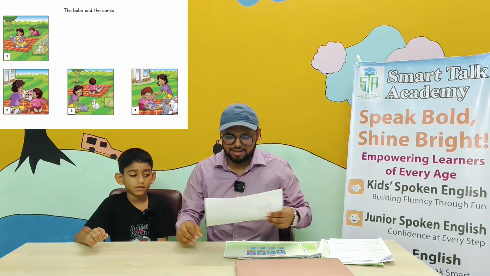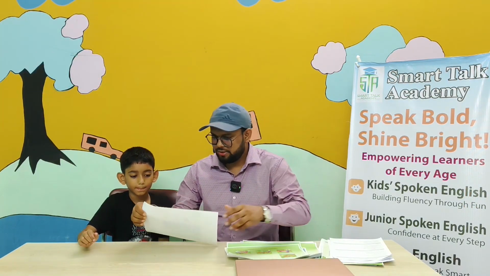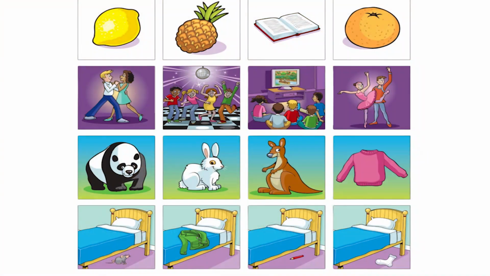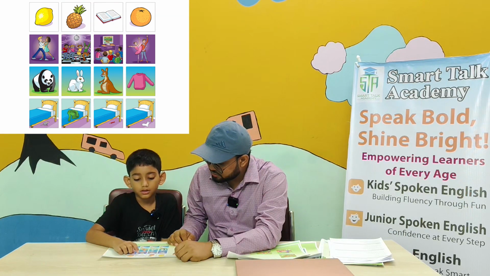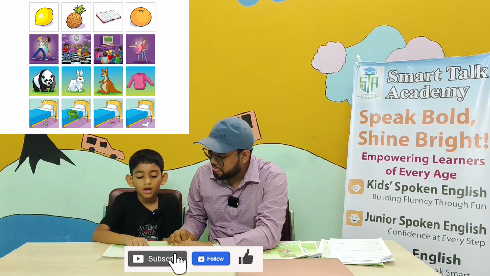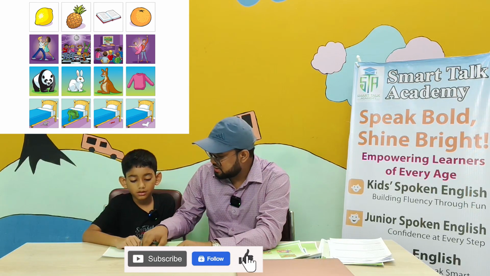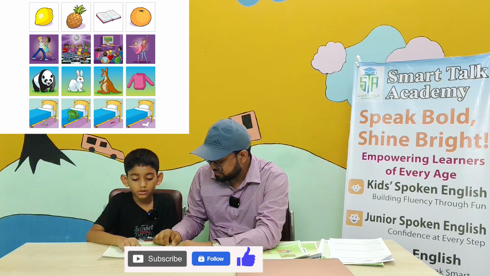Okay, that's nice. Now moving to part 3. So here are some pictures in a line. There is one different one, right? In the first line, which picture is different? In the first line, number 3 is different because 1, 2 and 4 are edible. Edible because they are fruits. And this one is a book.